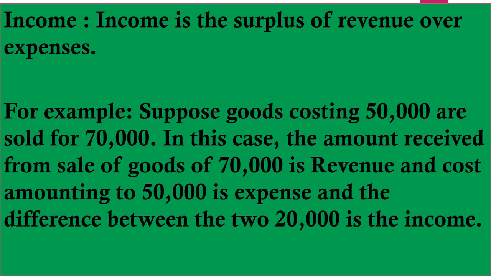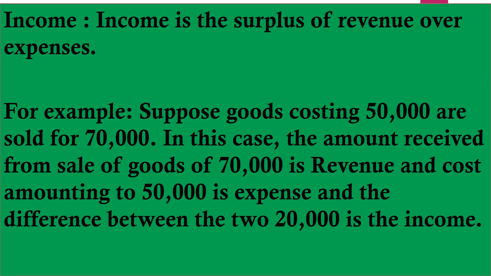It is different from surplus. We can say revenue. Let's understand it with an example. Suppose goods costing rupees 50,000 are sold for 70,000. 50,000 का सामान 70,000 में बेचा.